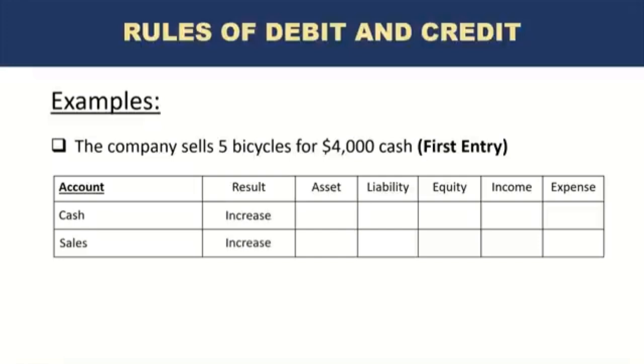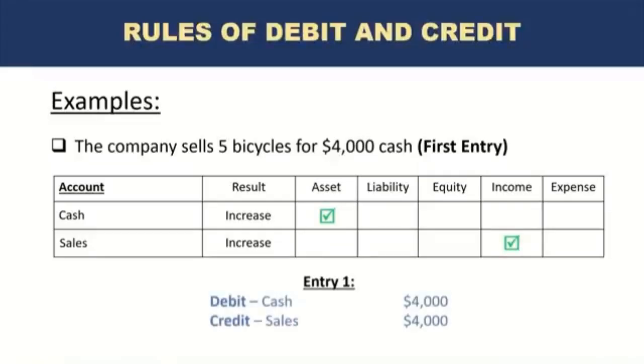the company had no sales up until now. But with the sale of these 5 bicycles, the company now has sales of $4,000. So cash is an asset and sales is income. The accounting entry for this one will be debit cash $4,000, credit sales $4,000.